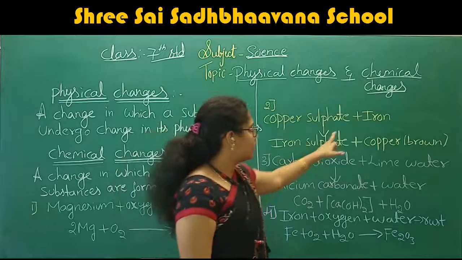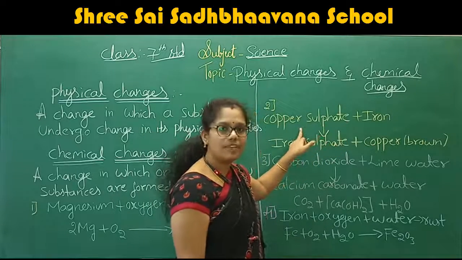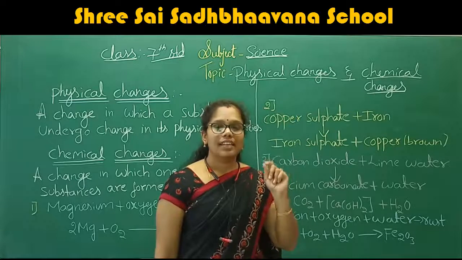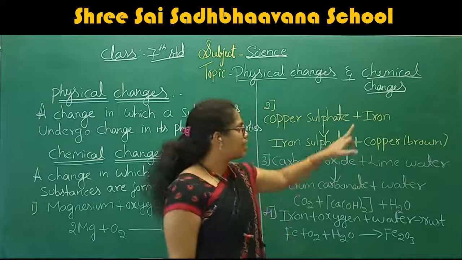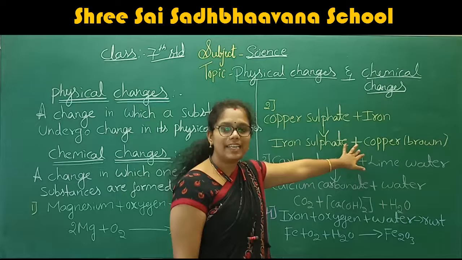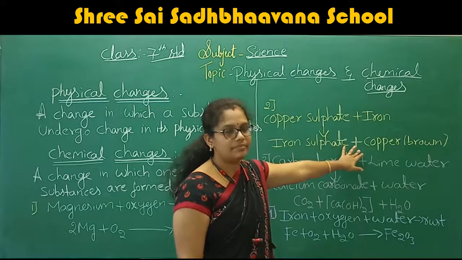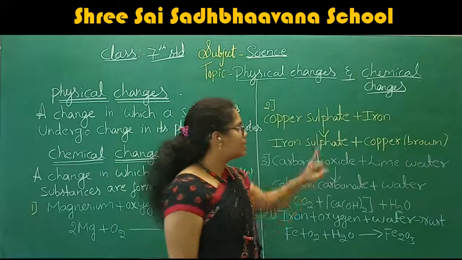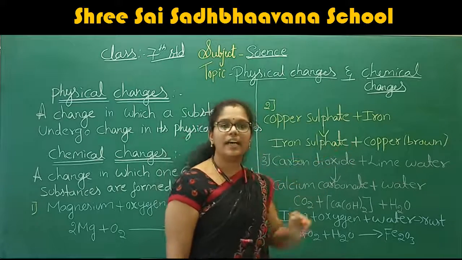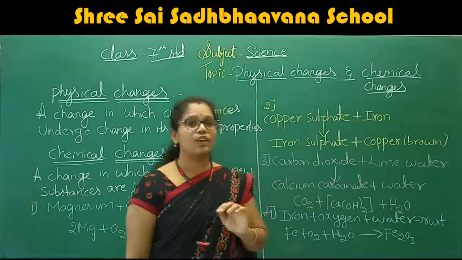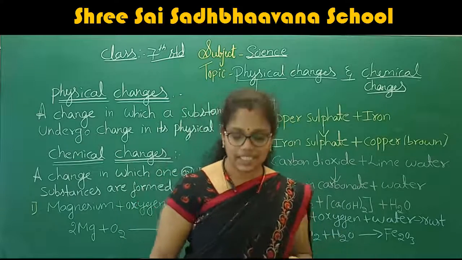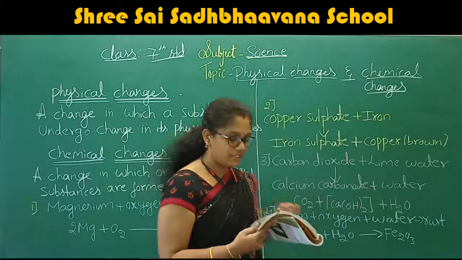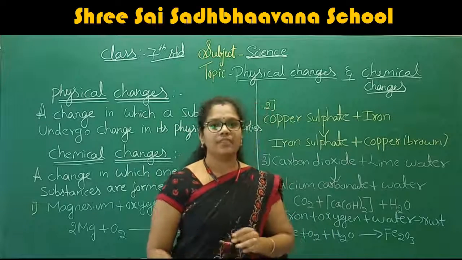After some time, if that iron reacts with the copper sulfate, it turns brown. The deposition of the brown color on the iron indicates the presence of copper. This is also an example of a chemical change.